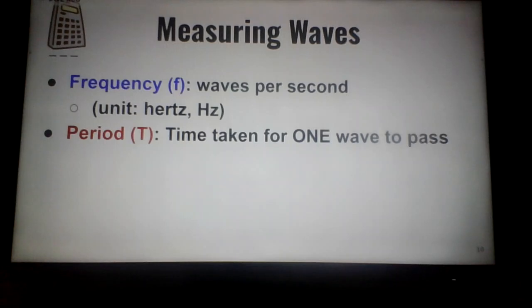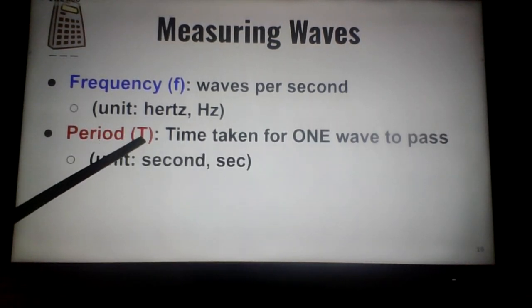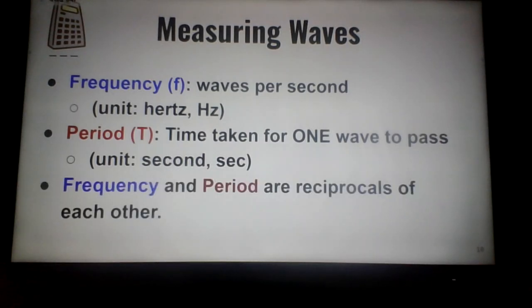Period, capital T. This is the time taken for one wave to pass through. Frequency is how many waves pass a given point in 1 second, and period is how long it takes for one wave to pass by that point. Turns out these are reciprocals of each other. Since period is time, and in the metric system we typically use seconds to measure time, we'll use seconds to measure periods. Frequency and periods are reciprocals of each other.